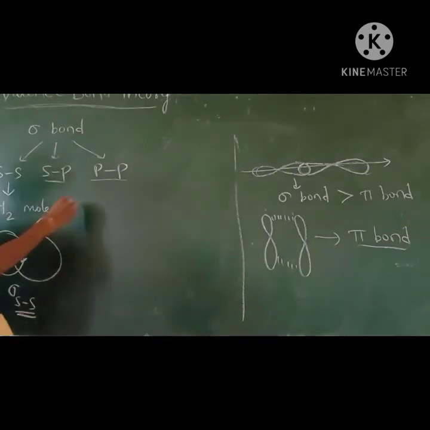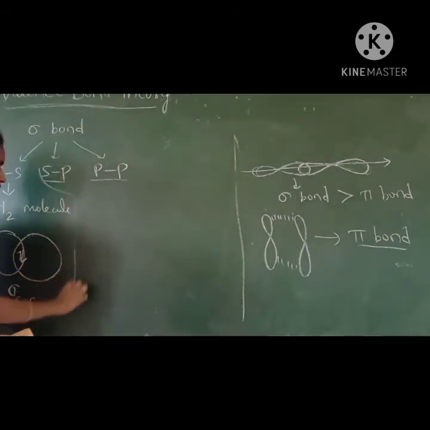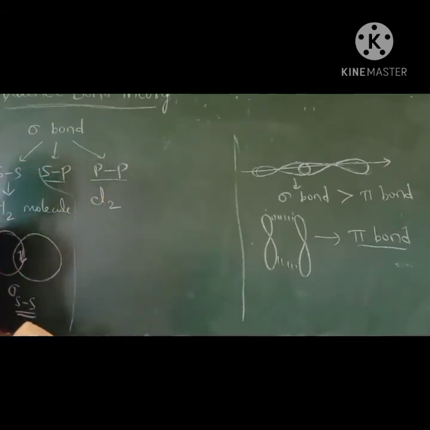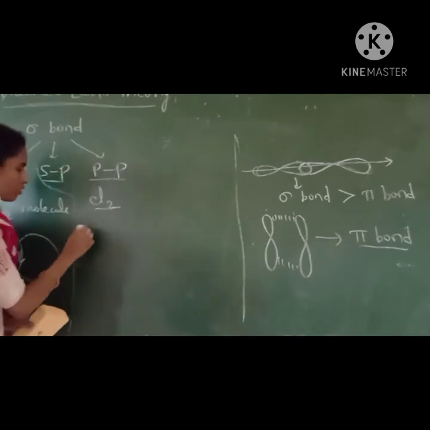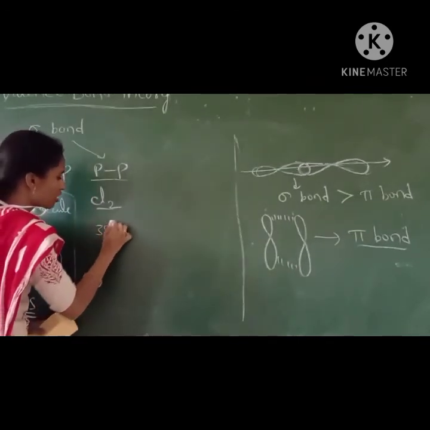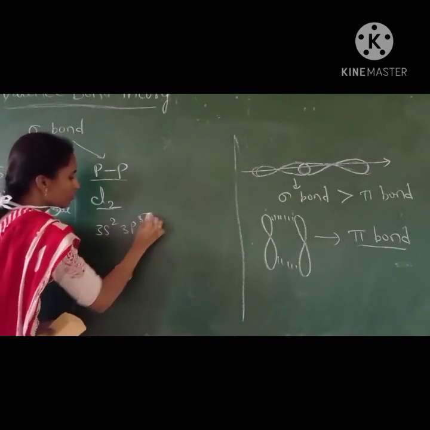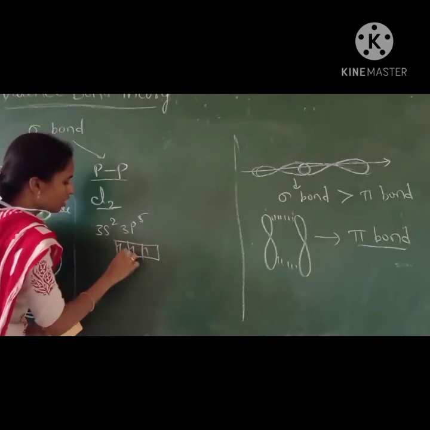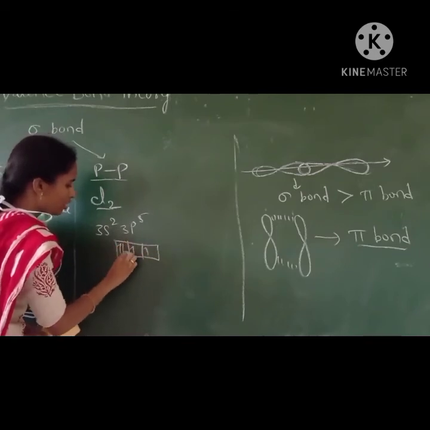And here let us see PP overlapping, the chlorine molecule Cl2. The outermost electronic configuration of chlorine is 3s2 3p5. 3p5 means first the orbitals are half filled and then pairing takes place.